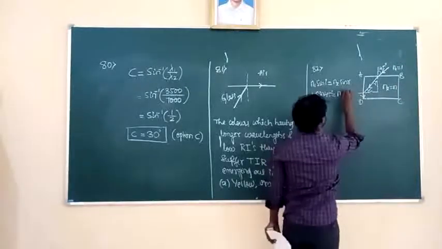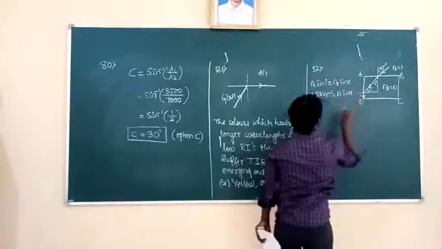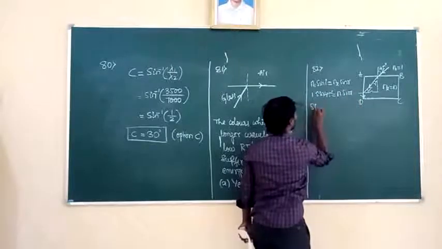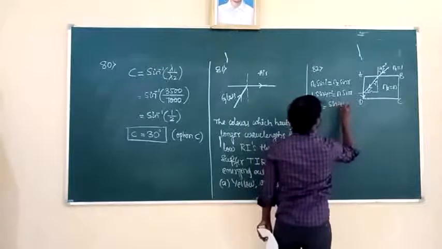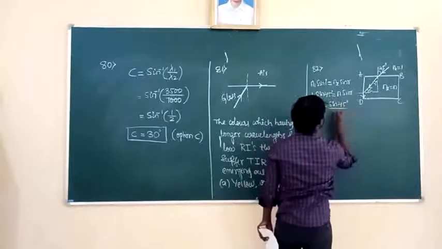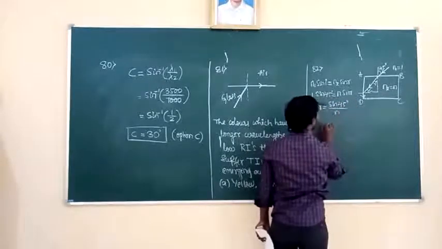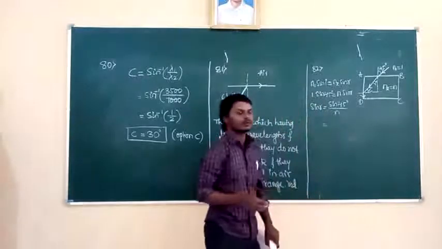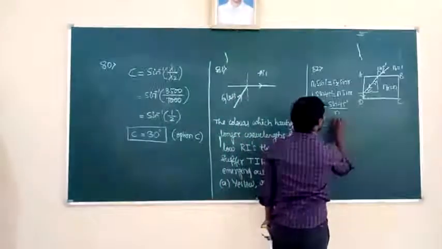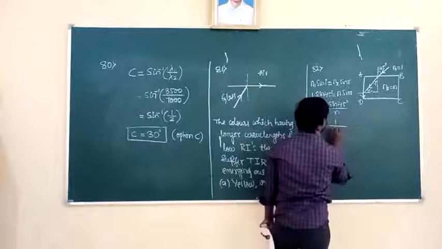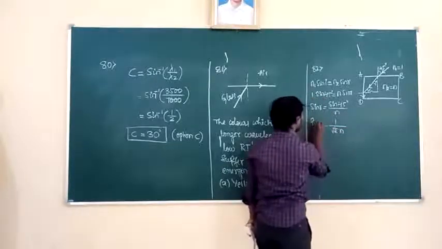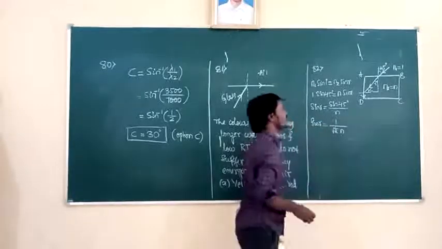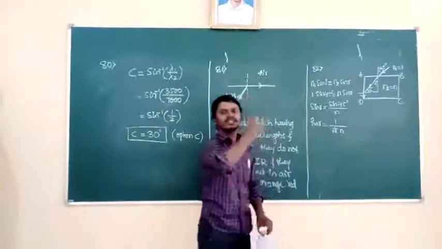So it is sin R. Then sin R is equal to sin 45 degree divided by n. Sin 45 degree is 1 by root 2, so sin R is 1 by root 2 into n. This is equation 1.